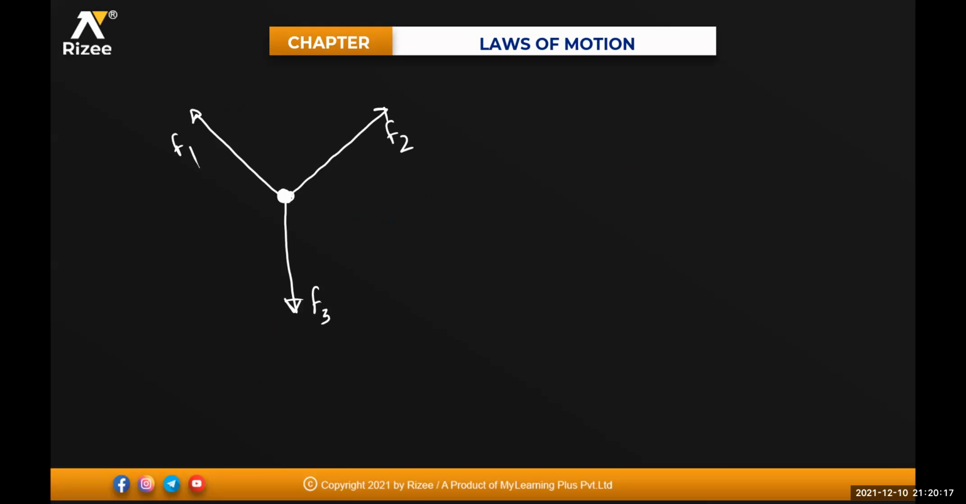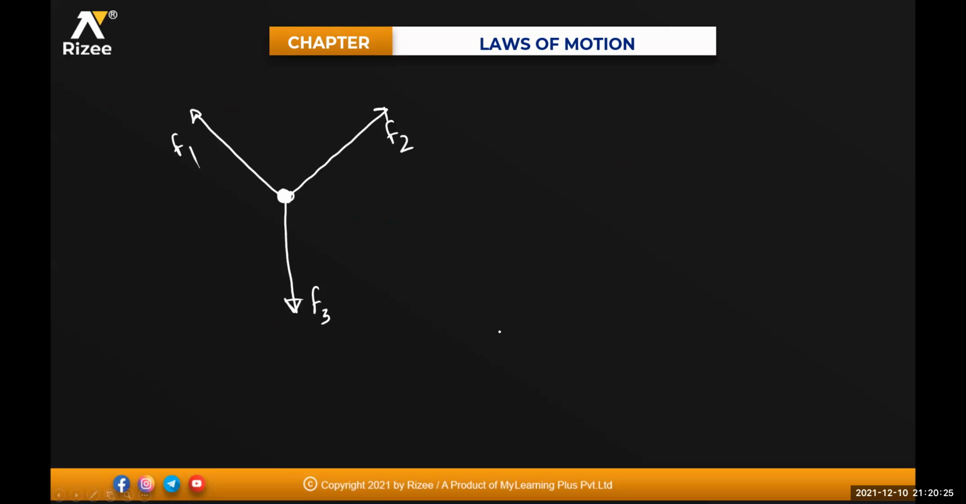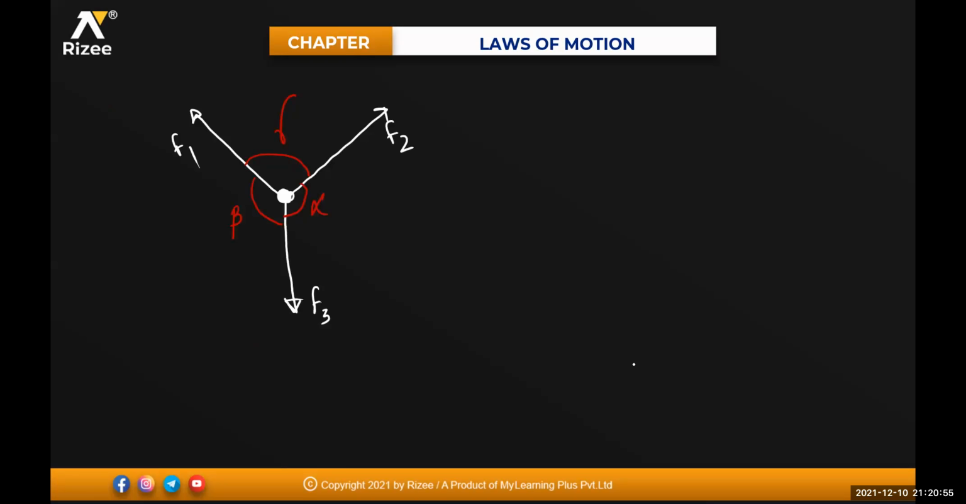Okay. And F2. See where is the value of F2? See, F2 is in this direction, isn't it? And F3 is in the downward direction. So on that particle, these will be the angles. Okay. Now tell me what will be the angles, beta? For F1, the opposite angle is alpha. For F2, the opposite angle is beta. For F3, the opposite angle is gamma. Clear? Very, very important, beta. So what is the condition right now? In equilibrium, each force is proportional to the sine of the angle between the other two forces. Like say F1. F1 is proportional to sine alpha.